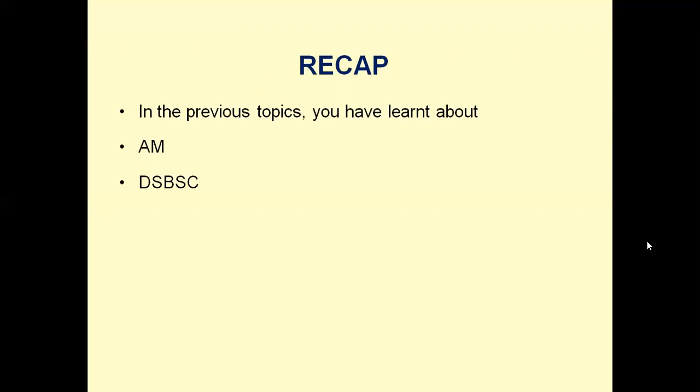So the main advantage of the DSBSC modulation scheme compared with standard AM is saving in power, but the bandwidth required for a DSBSC channel is the same as that of an AM channel. In the last class, we also studied single sideband modulation, SSB.